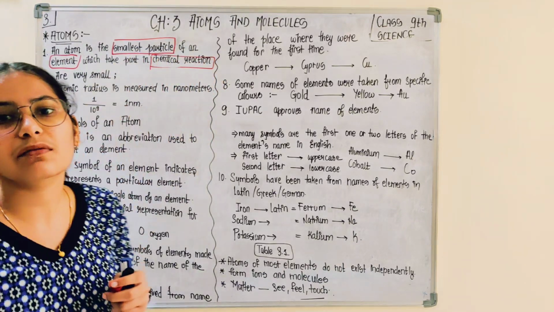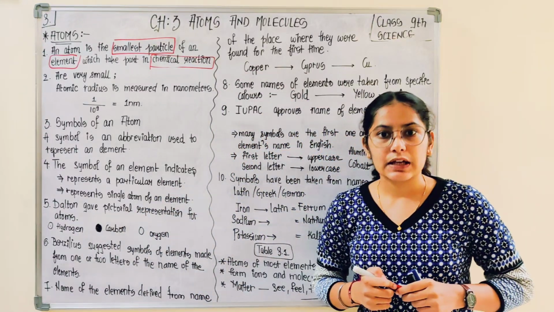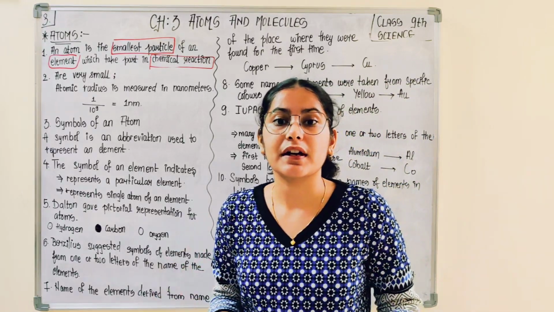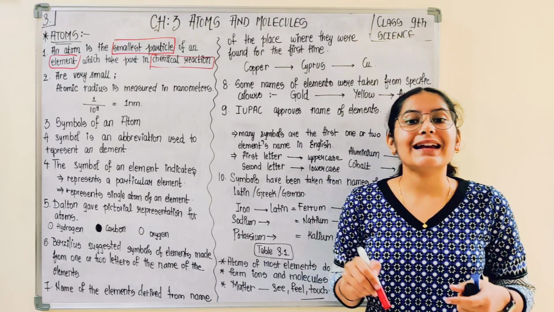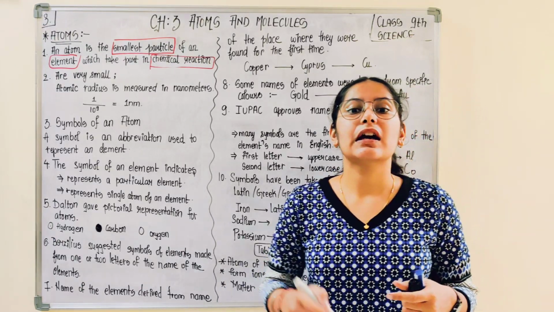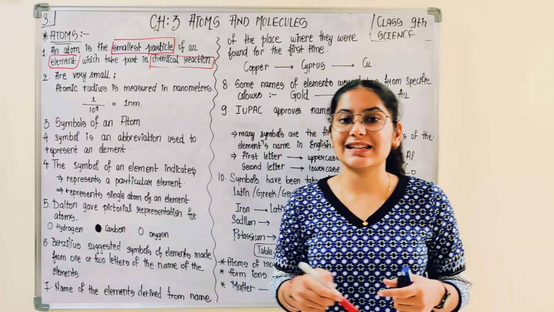So atom is the smallest particle of the pure substance called element, and it has the ability to take part in a chemical reaction, therefore it is considered an atom.